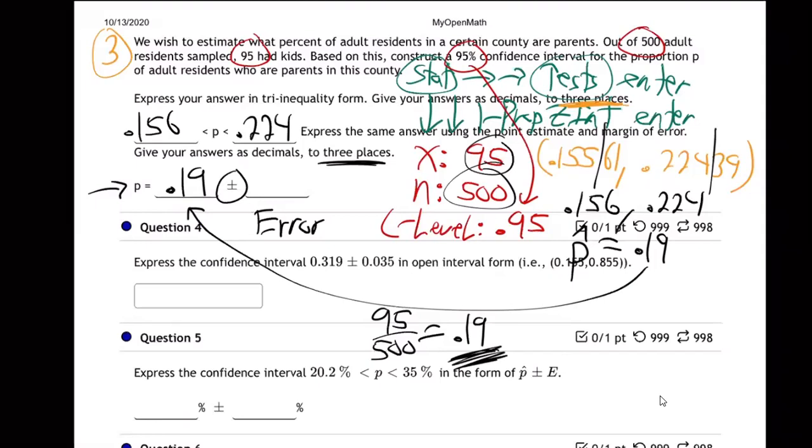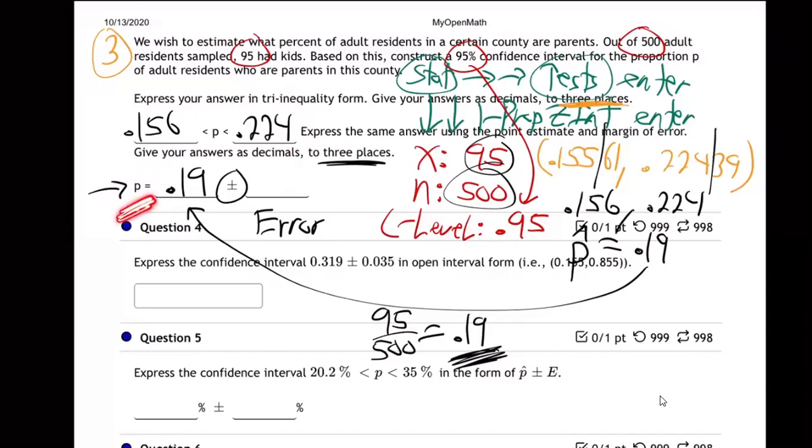So they're wanting us to give the answer in 2 forms. Right here, we gave the confidence interval. We're saying the real answer is between 0.156 and 0.224, or between 16% and 22%. We're 95% sure that for the whole county, the real percentage of people that have kids is between 16 and 22. And then they want us to give it as an error margin statement.